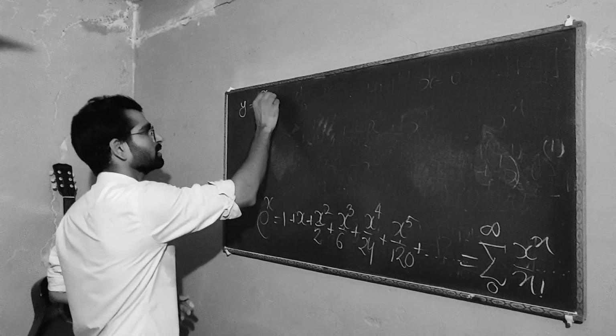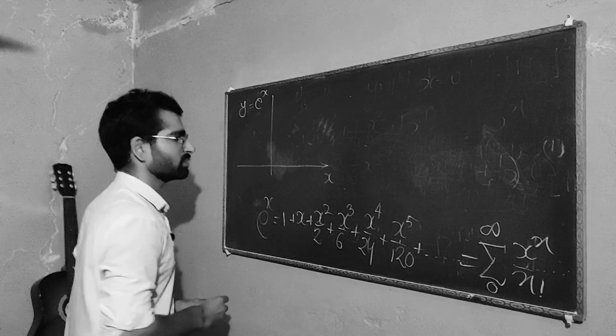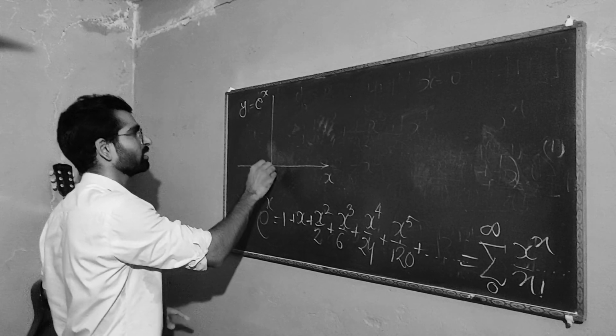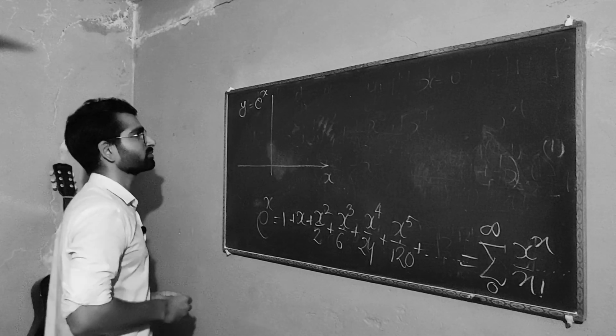So the graph for e to the x, put x equals 0 right here, you get 1. So at 0 you get 1.